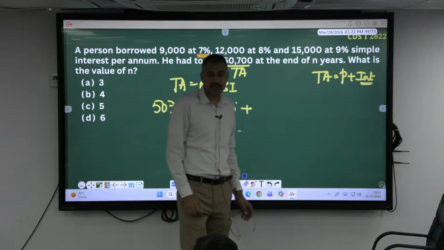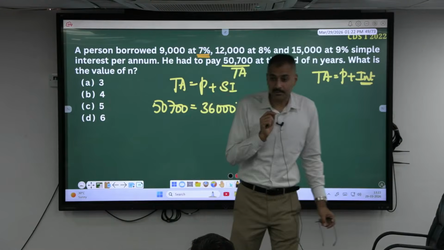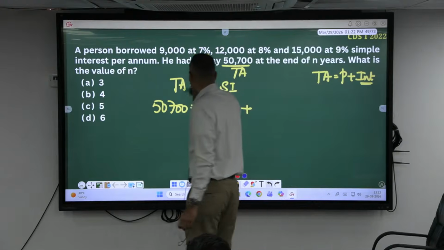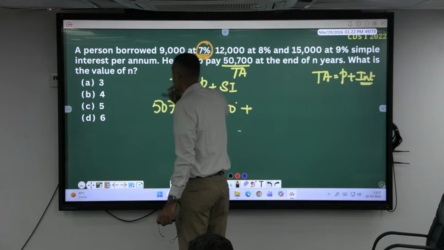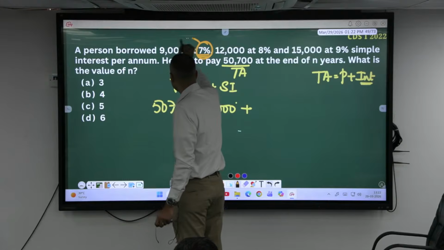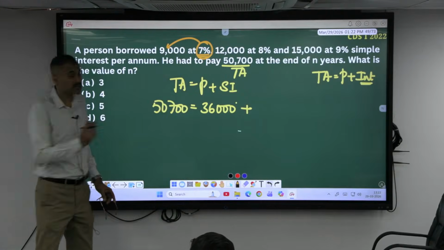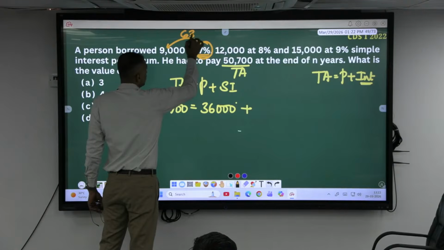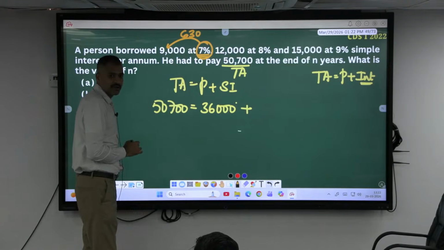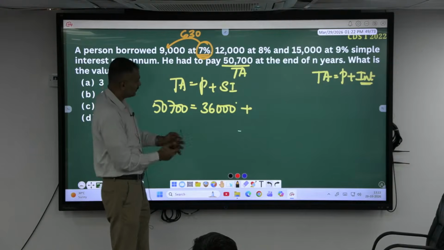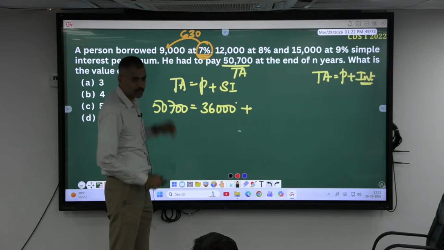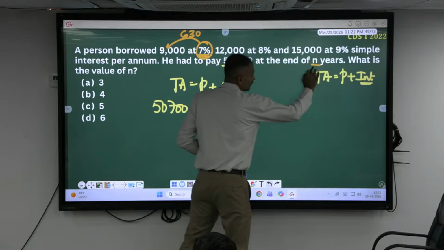7% per annum, isn't it? Meaning every 100 rupees taken, I have to pay 7 rupees. If you have taken 9,000, how much do you have to pay? 9 into 7 is 630. That is for 1 year, you have to pay 630. How many years have you taken? N years.